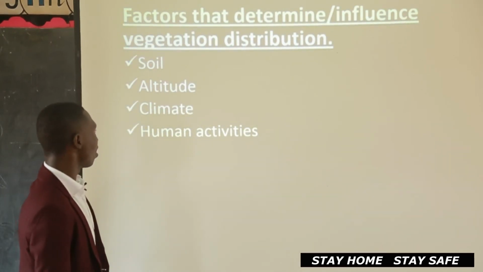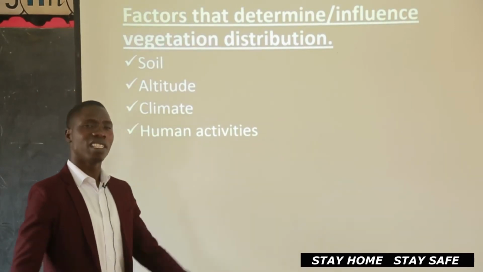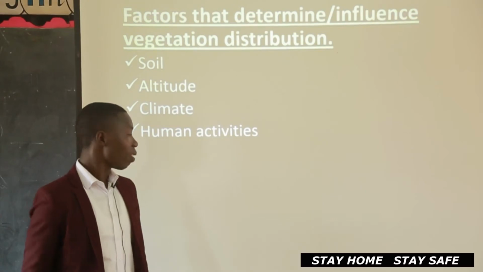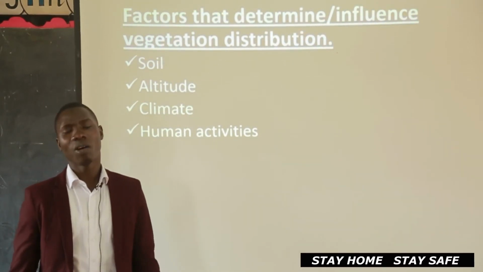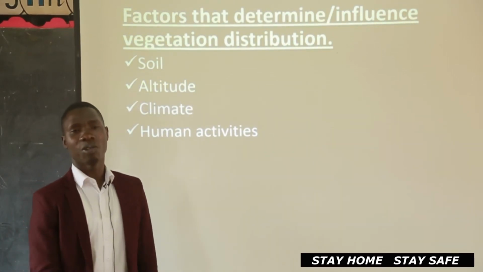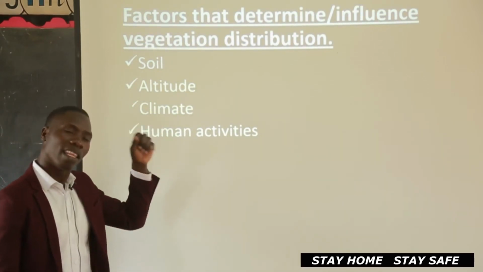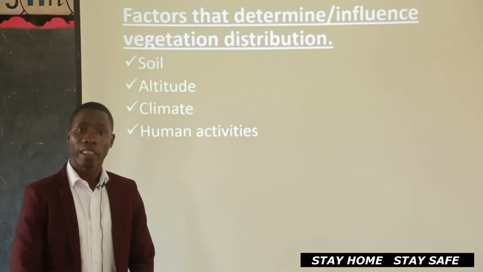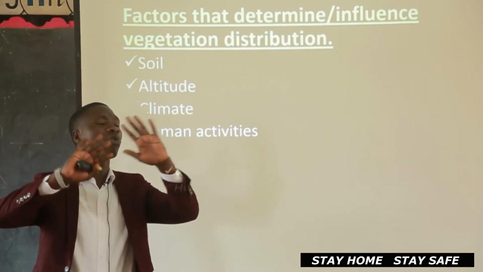Are we there, friends? And lastly, we have human activities. The activities we do, the activities our parents do, there are those good activities that can promote vegetation, but there are also bad activities that can destroy the vegetation of a place. Now, so these are some of the factors that make the vegetation of places different. That's why when you go to Bundi, you find a lot of trees.